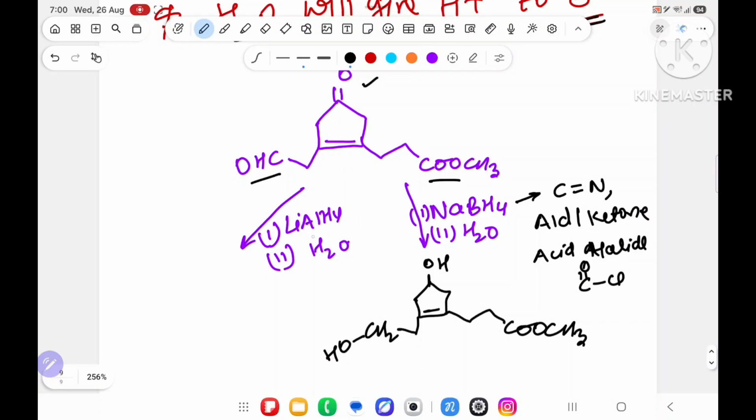COOCH3. But LiAlH4 is a very strong reducing agent. It can reduce aldehyde, ketone, ester, everything. But it will not touch alkene. So alkene will be as it is. It will become OH. Aldehyde will also become OH. And this will become CH2OH. How, sir? How it will become CH2OH? That we will see just after this when I will dictate it.